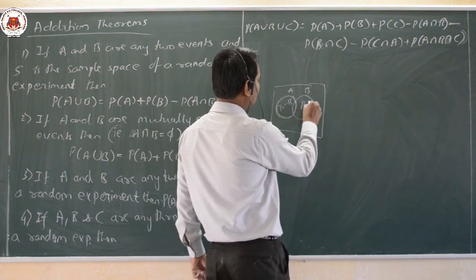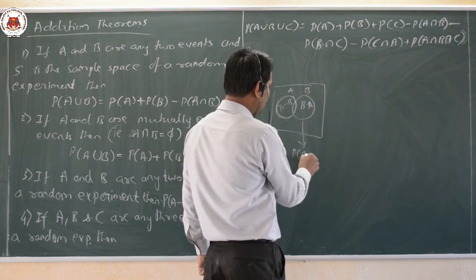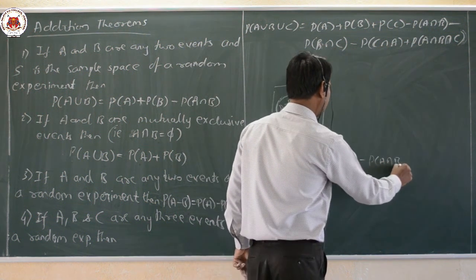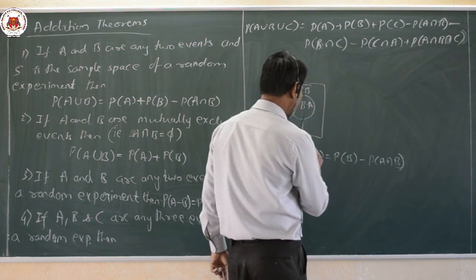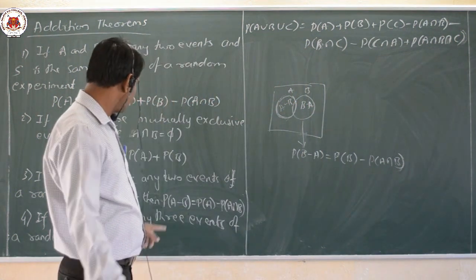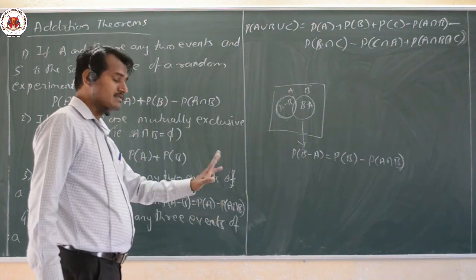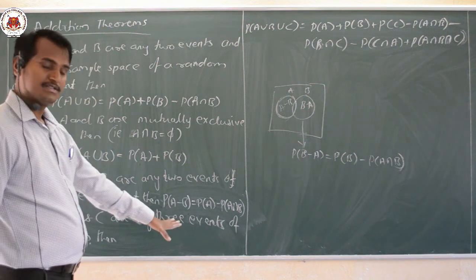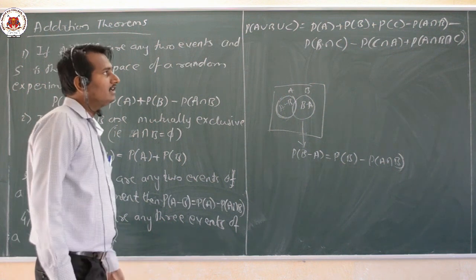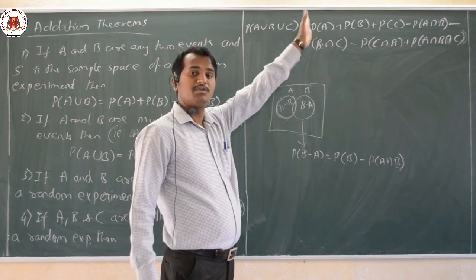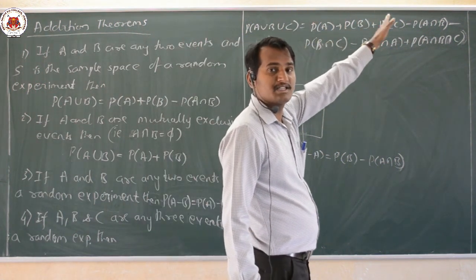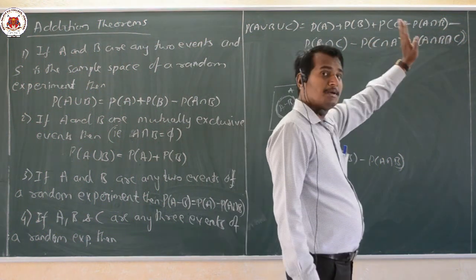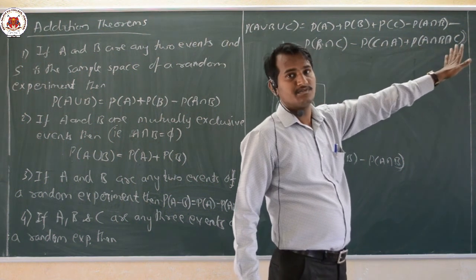Similarly, for B minus A, what we have to do? Probability of B minus A equals probability of B minus probability of A intersection B. That is P of B minus A, equal to P of B minus P of A intersection B. Then the fourth one: if A, B, C are any three events of a random experiment, then P of A union B union C equals P of A plus P of B plus P of C minus P of A intersection B minus P of B intersection C minus P of C intersection A plus P of A intersection B intersection C.